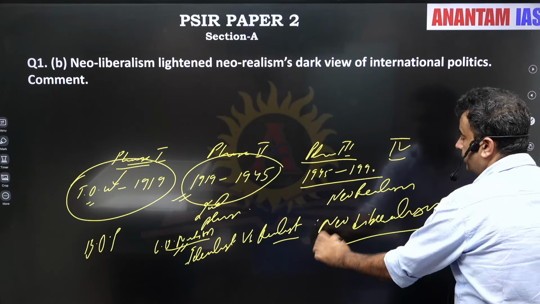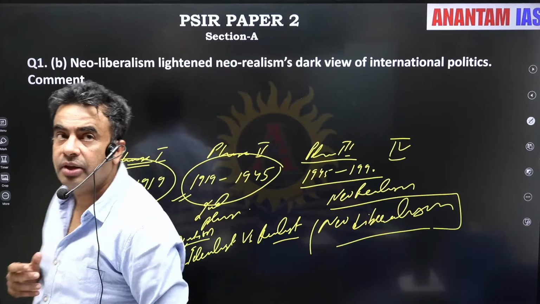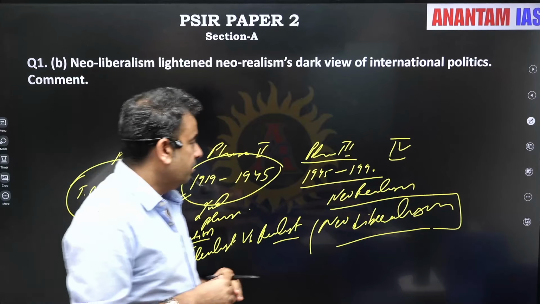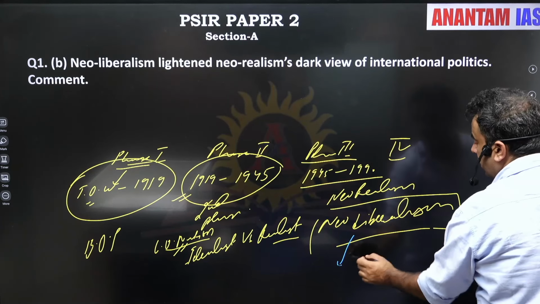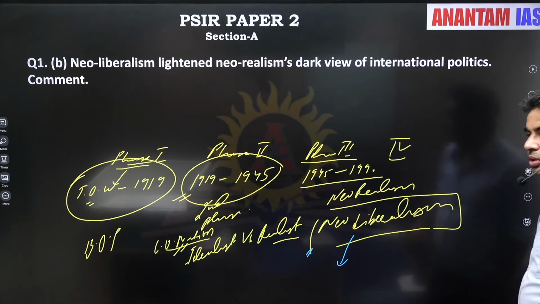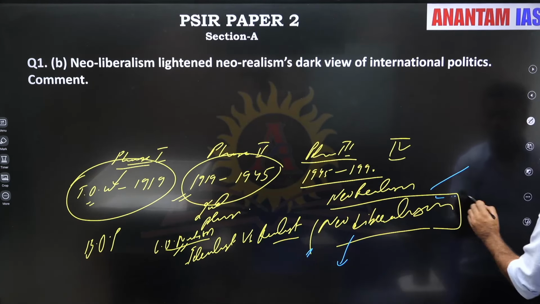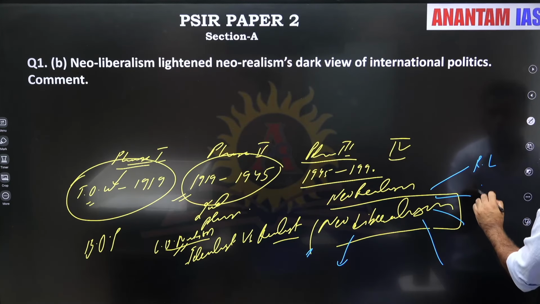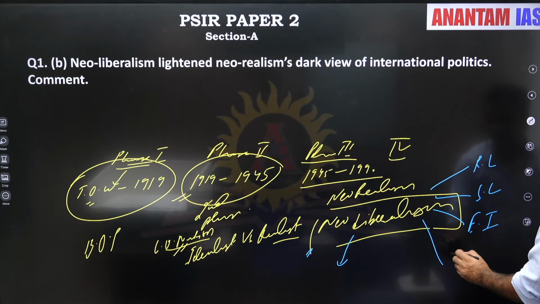So the third phase has seen the debate between neorealism and neoliberalism. It felt that now the politics of the world would be channelized on the lines of neoliberalism, which has four different schools: Republican liberalism, sociological liberalism, economic interdependence, and institutional liberalism.